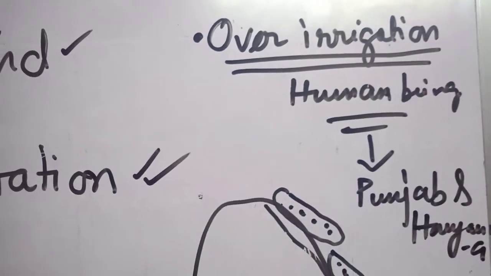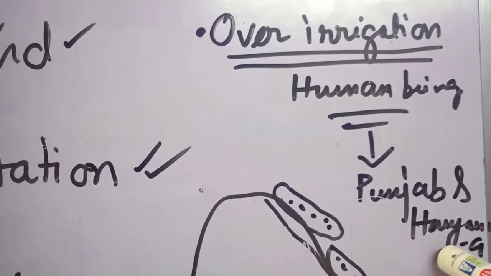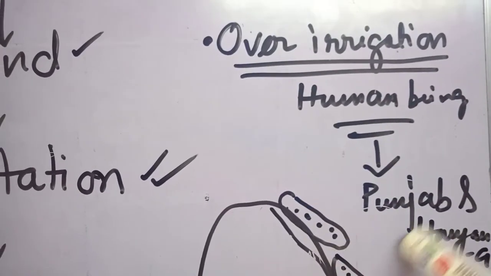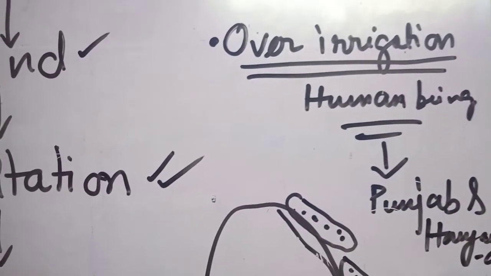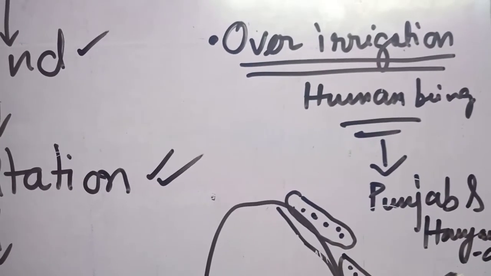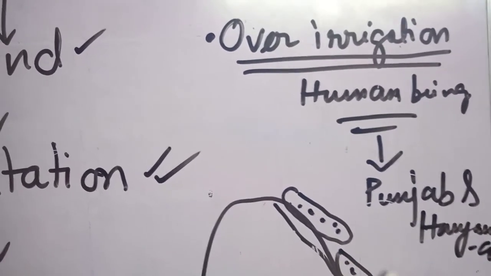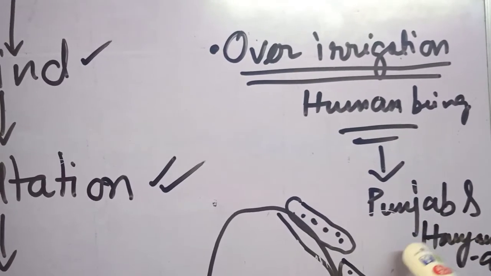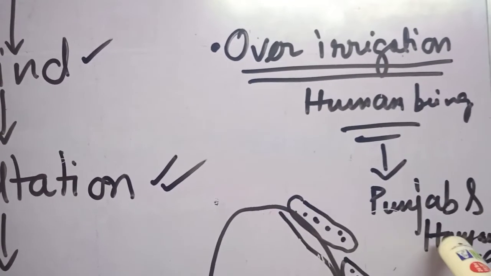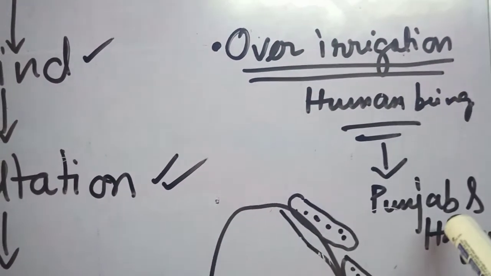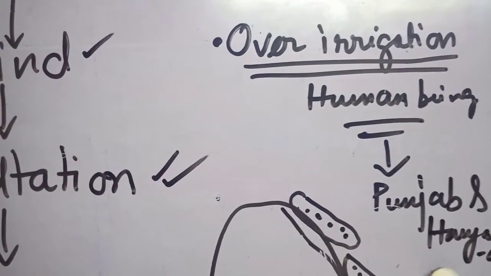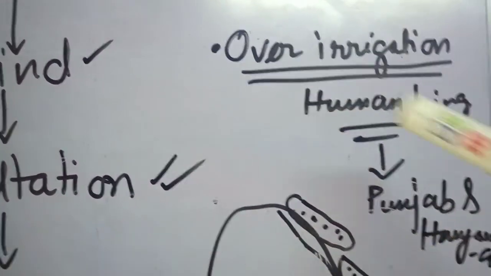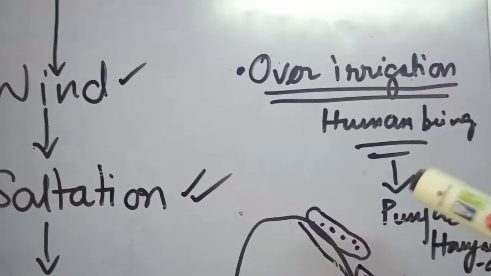Punjab and Haryana are in the green revolution zone, where we can see maximum production of crops and vegetables in comparison to other states. In this area, due to the presence of alluvial soil, people become more greedy to grow crops to fulfill the demands of the population. In that case, over irrigation becomes a reason behind soil erosion.